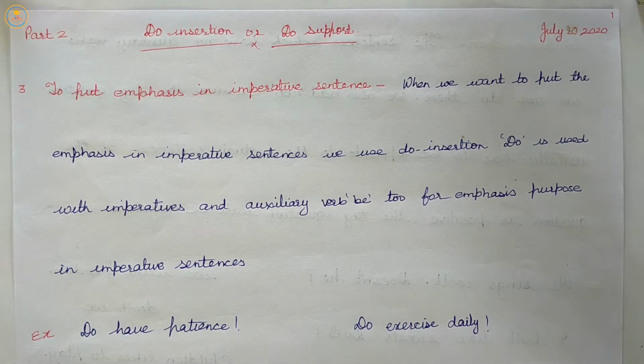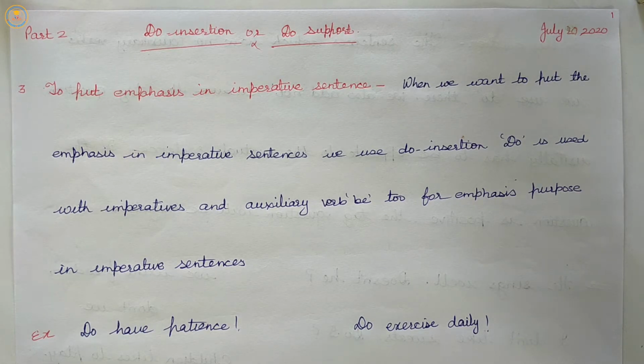Let me remind you once again of the 10 uses of do insertion or do support. These are to ask a question, to make a negative sentence, to put emphasis in imperative sentences, in tag questions, to answer a question by using yes or no, tense inflection and third person inflection, negative imperatives, used as the main verb, and for emphasizing a statement or in the sense of possession.